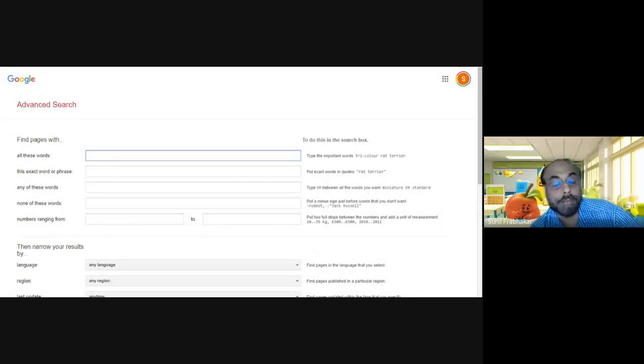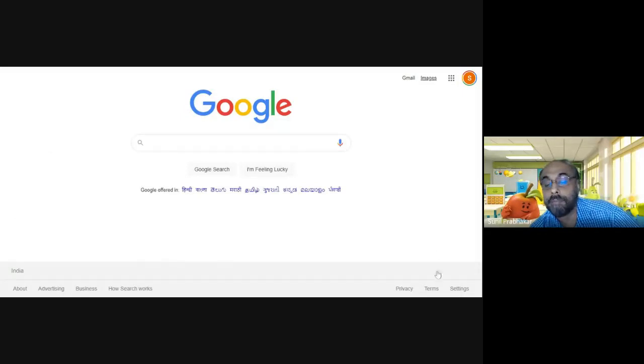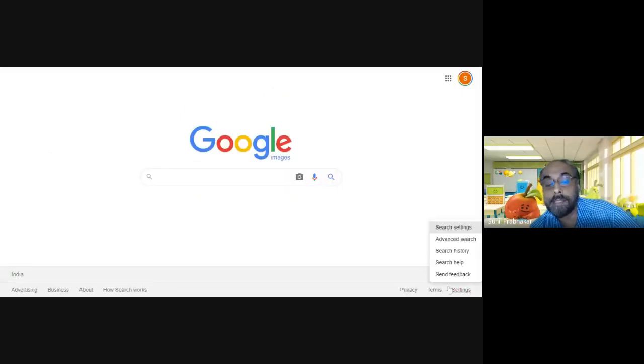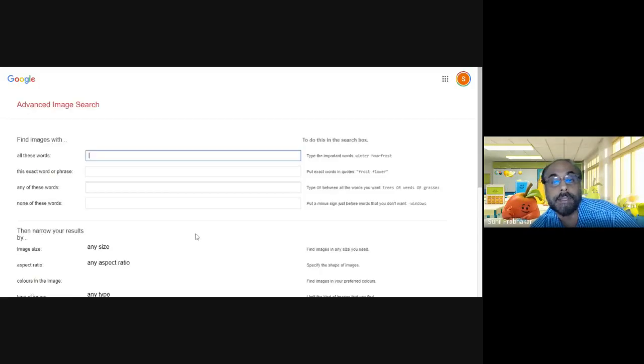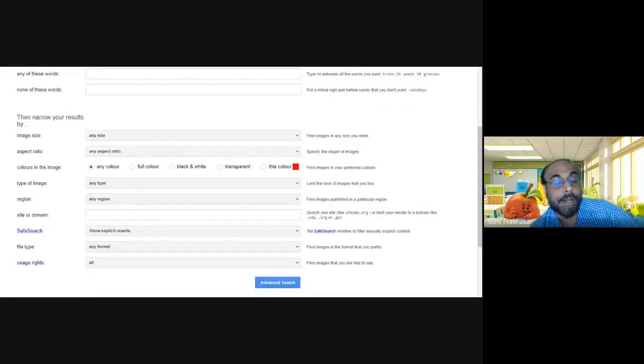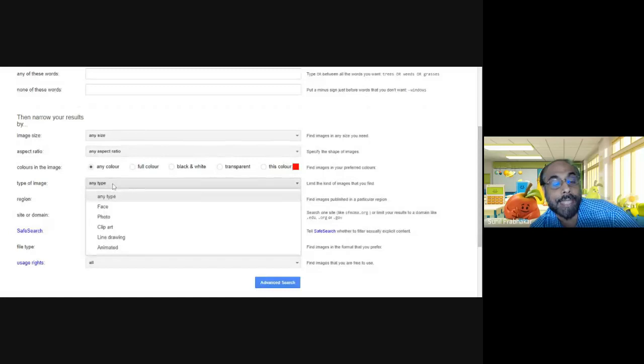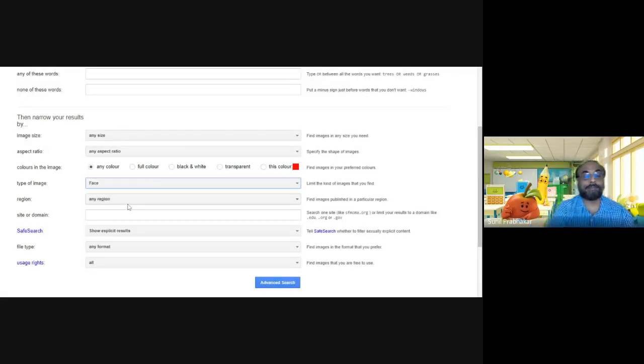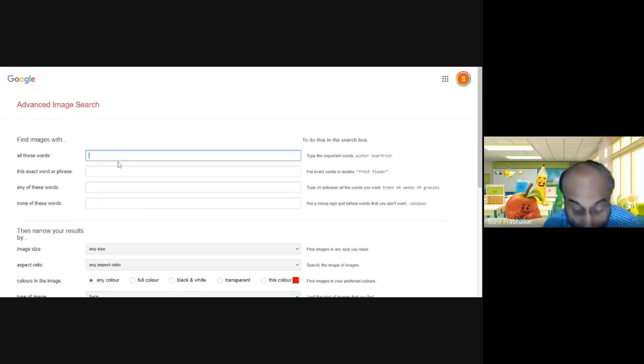And for Google Images, go to Google Images. And here in settings, advanced search. Then you can see a lot of facilities here. You can narrow down the search by any size, any aspect ratio, any color, any type, then file type. In the type, you can select face. And you can search for Virat Kohli here.